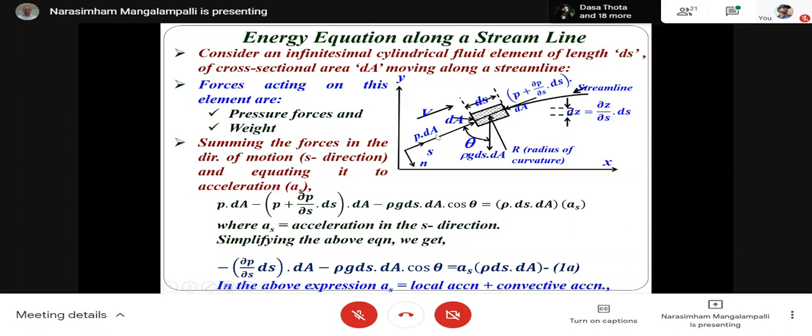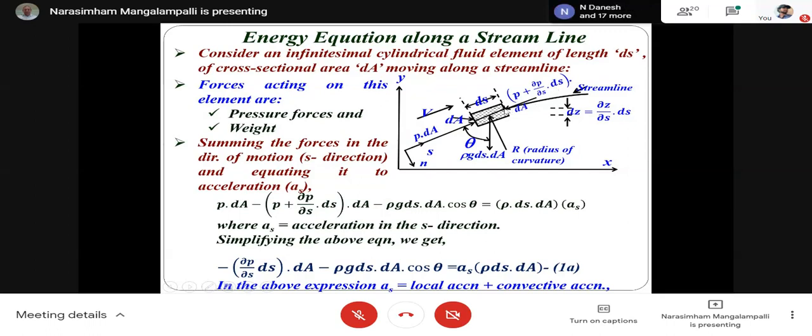Here you will have P dA, here the pressure is P. So the force in this direction on this surface is P multiplied by dA. Now what is the pressure here? P plus dou P by dou S into ds.